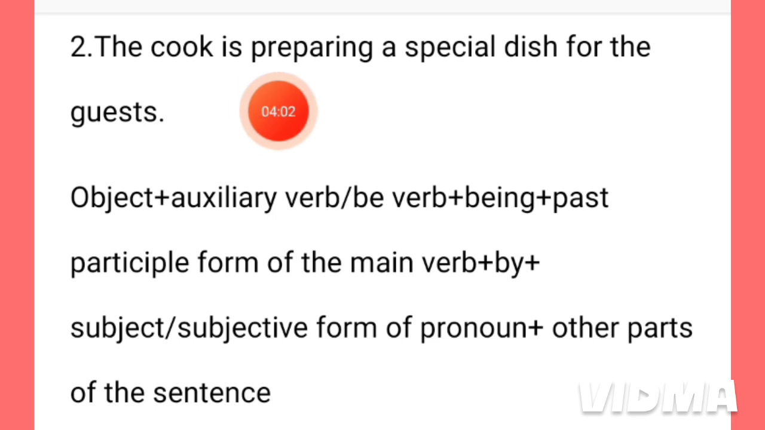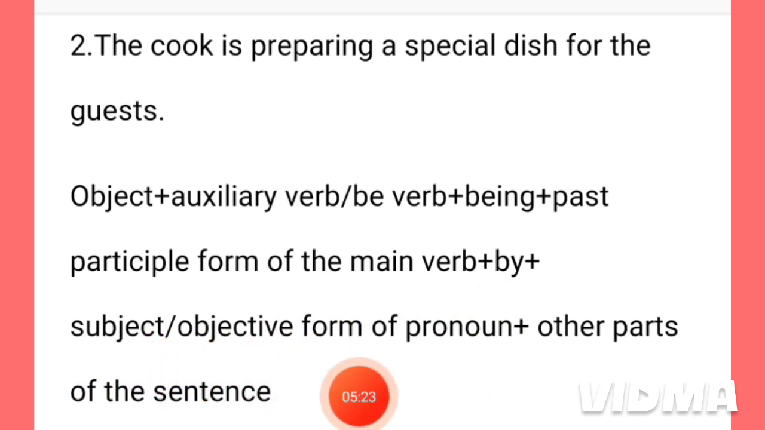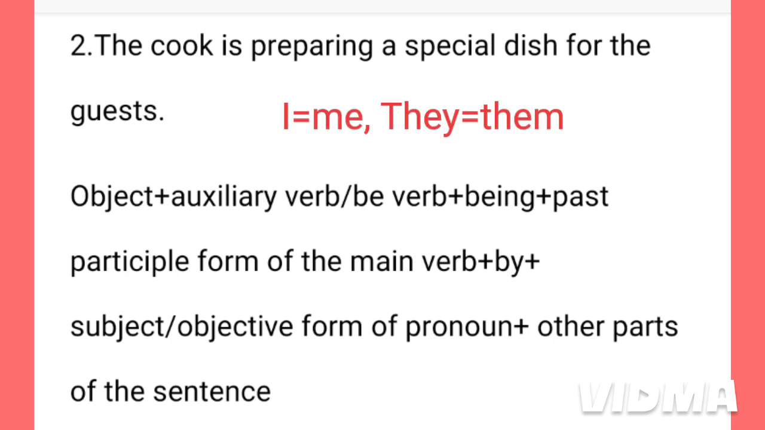I told previously that if a sentence is in past continuous tense or present continuous tense, then this word being will be used. Then the past participle form of the main verb. Here the main verb is preparing, means prepare. Then we have to add a by, and last the subject, or if the subject is a pronoun, then the objective form of the pronoun will be used. For example, if the subject is I, then the objective form of I will be me. If the subject is they, then the objective form of they is them, like this.